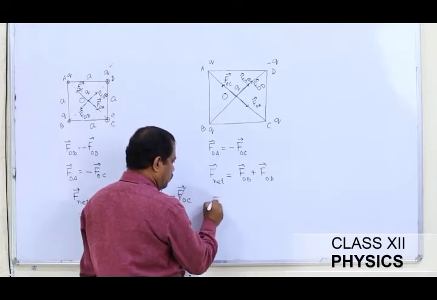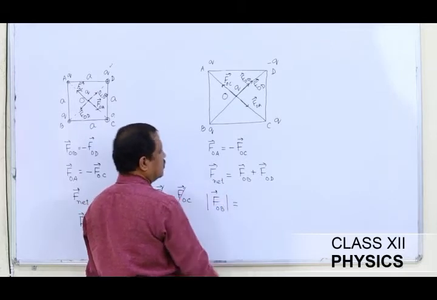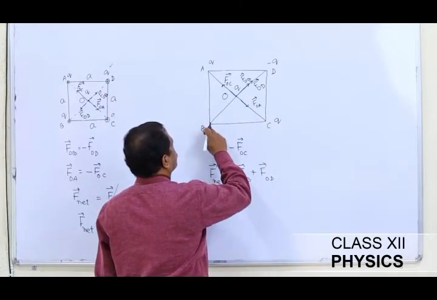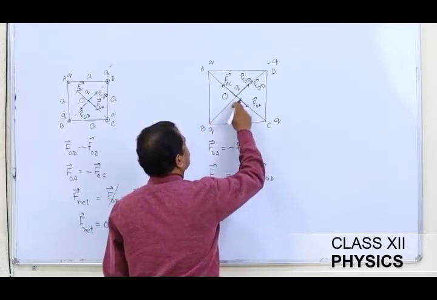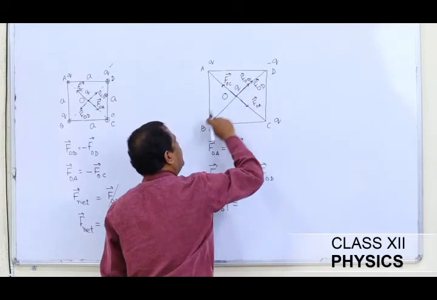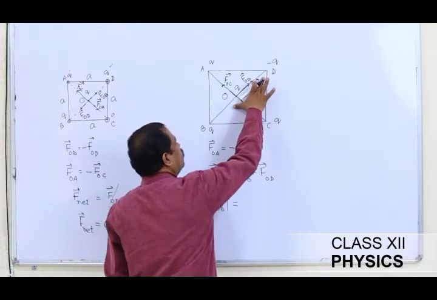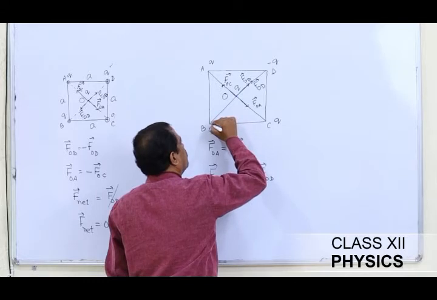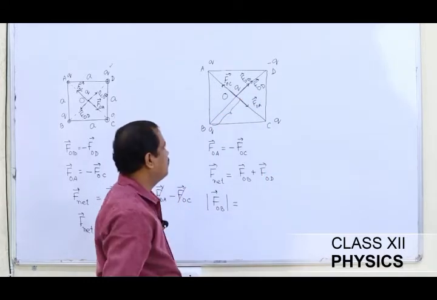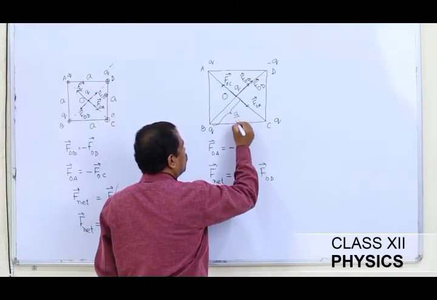When I try to calculate the magnitude, FOB is equal to K into the product of the two charges. First, OB: this is A, and this entire length will be root 2A. If this entire length is root 2A, then BO will be half of root 2A, which is equal to A by root 2.